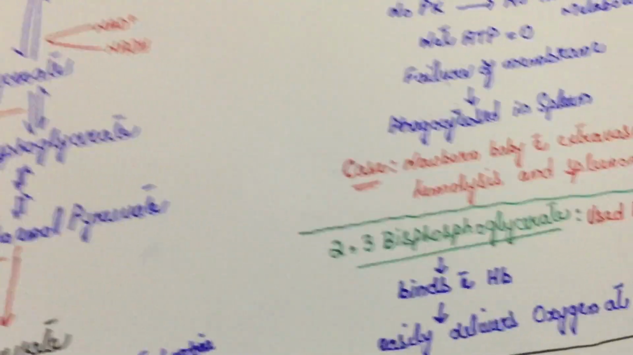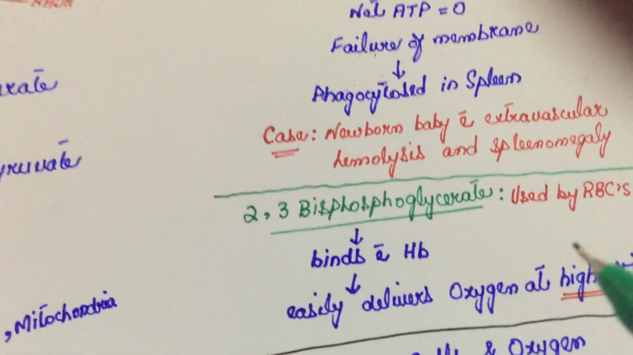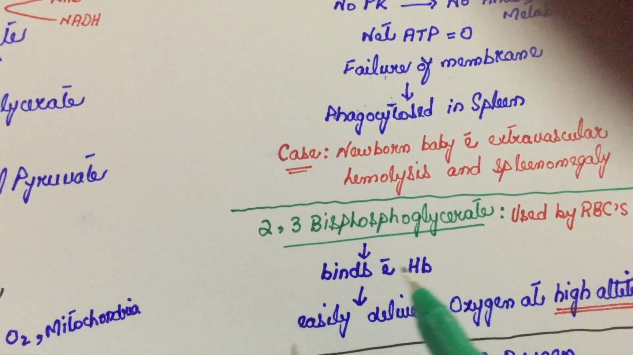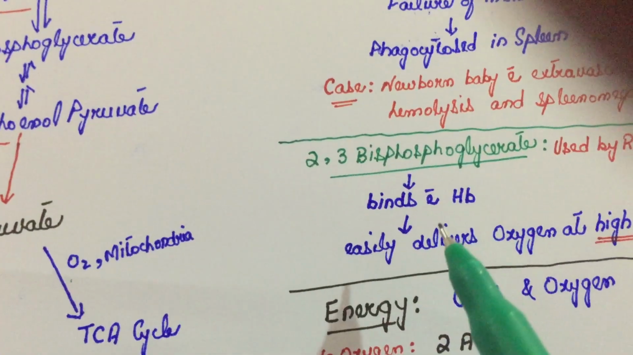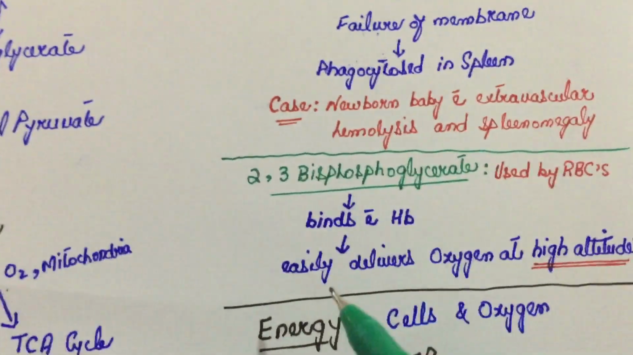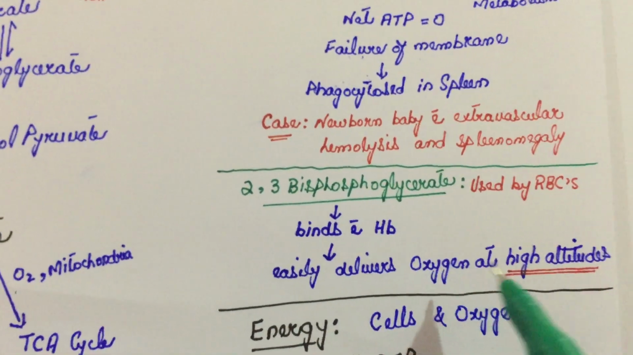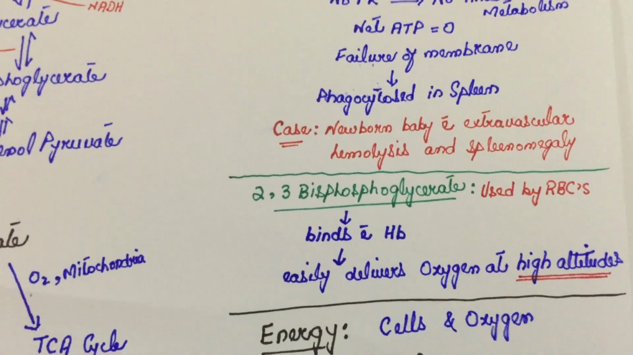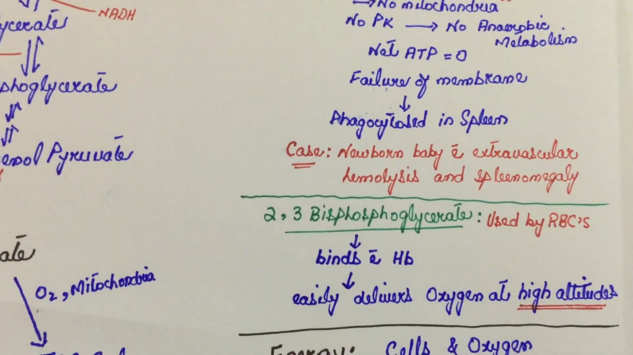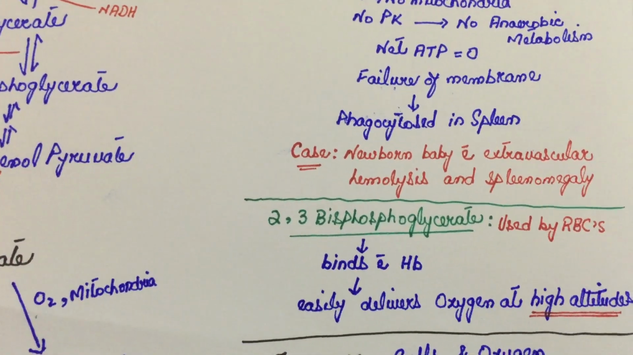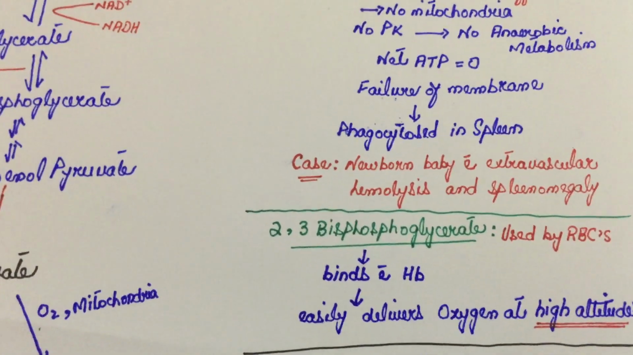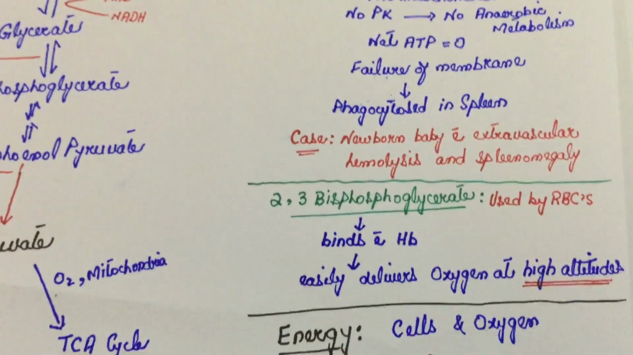Basically, 2,3-bisphosphoglycerate is used by red blood cells because it binds with the hemoglobin, and when it binds with the hemoglobin, it decreases the affinity of hemoglobin for oxygen. So hemoglobin easily releases the oxygen, which matters at high altitude. For people who live at high altitudes, the oxygen in the air is already very low. So 2,3-bisphosphoglycerate is produced by the red blood cells in those people. It binds with the hemoglobin and helps to deliver the oxygen to all the cells in the body.